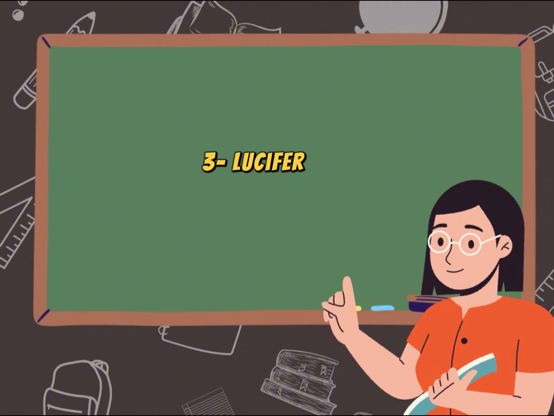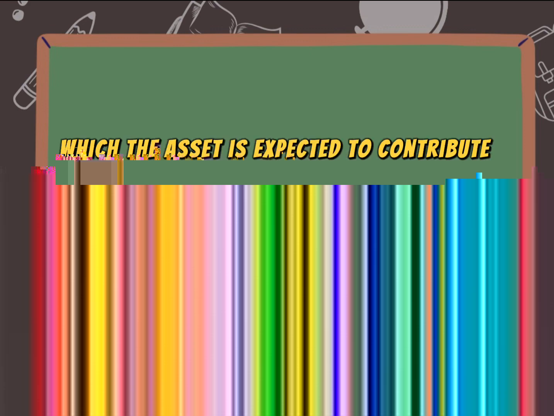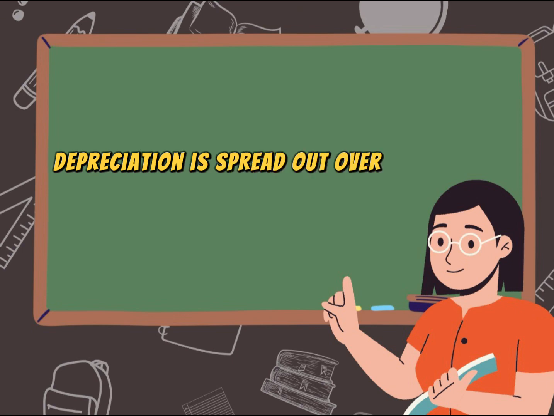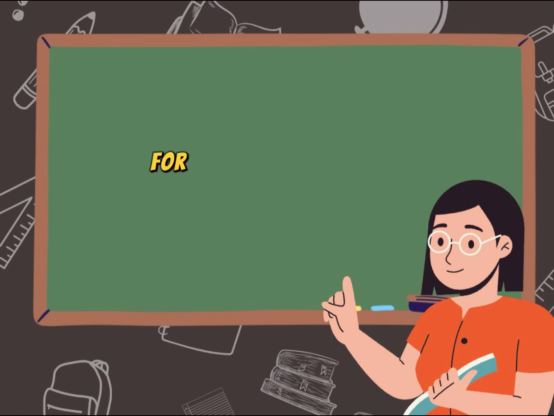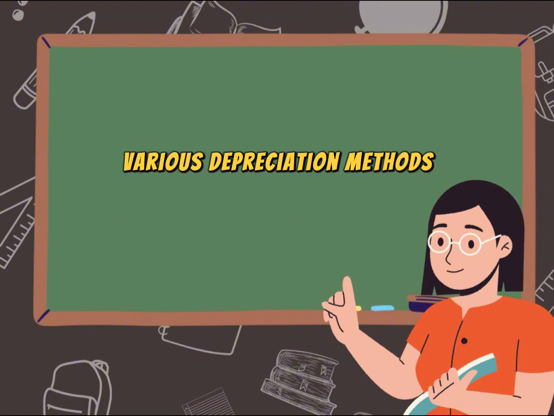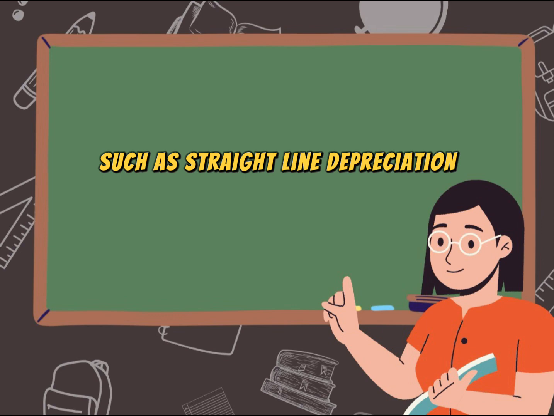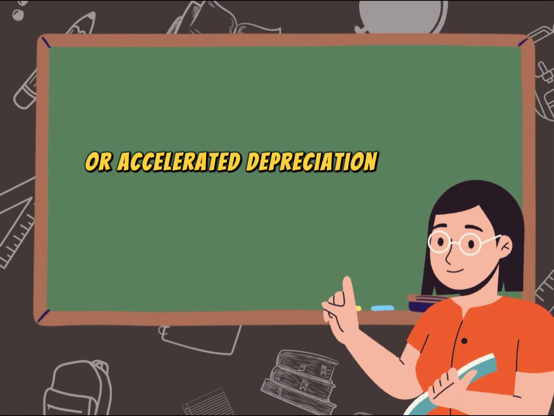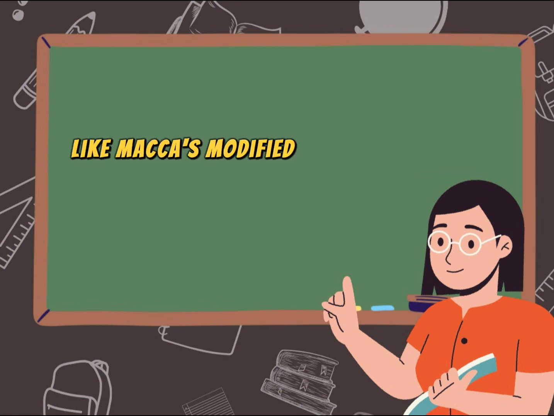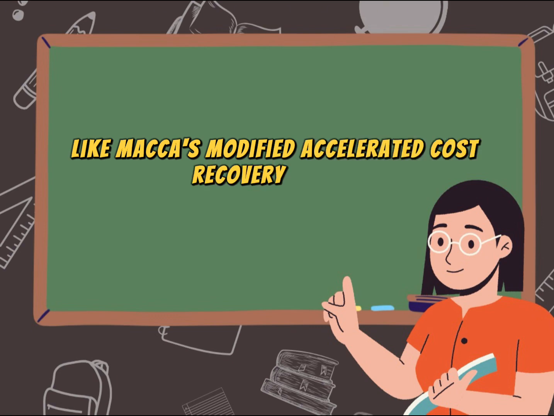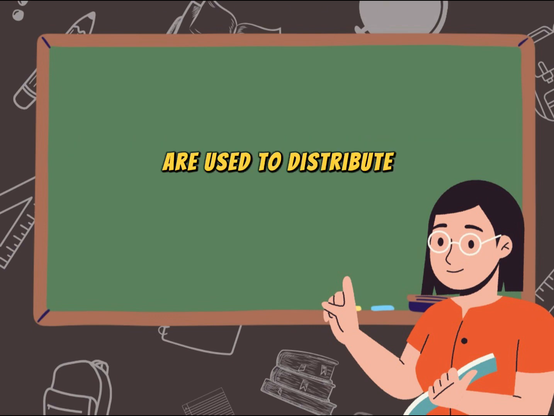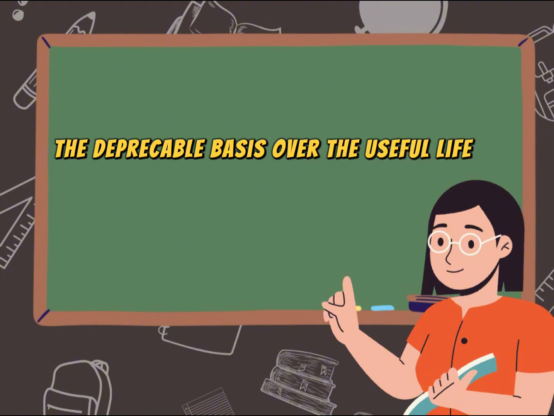3. Useful life. The useful life is an estimate of the number of years over which the asset is expected to contribute to the company's operations. Depreciation is spread out over this period. 4. Depreciation method. Various depreciation methods, such as straight-line depreciation or accelerated depreciation methods, like MACRS, Modified Accelerated Cost Recovery System, are used to distribute the depreciable basis over the useful life of the asset.